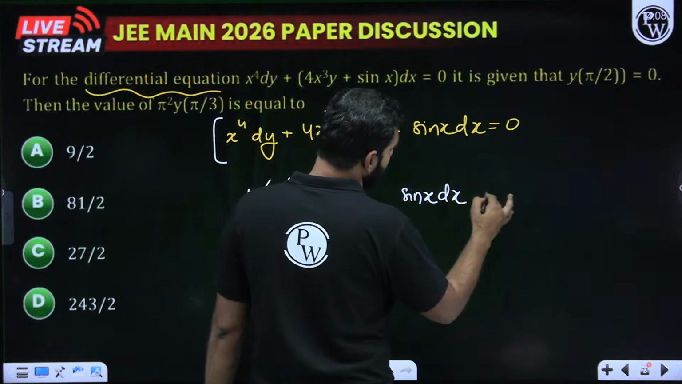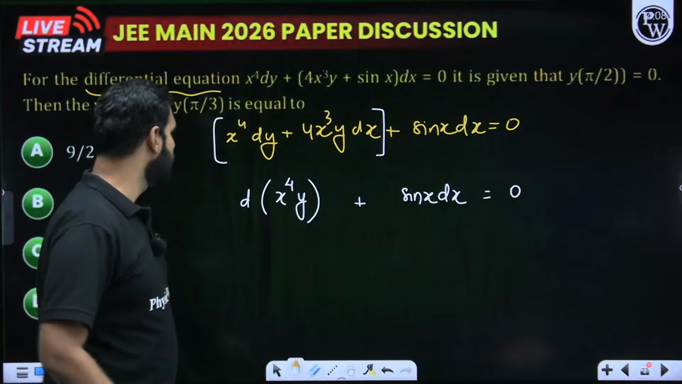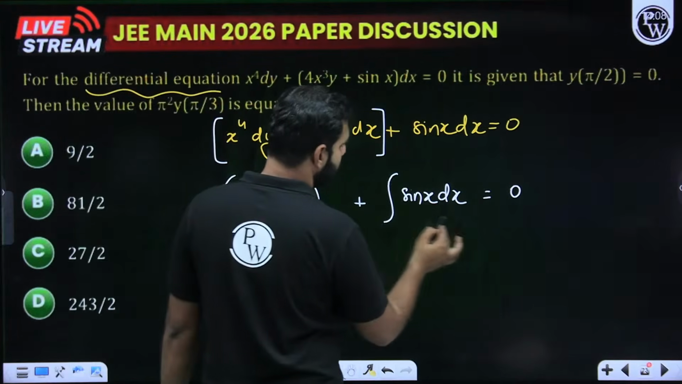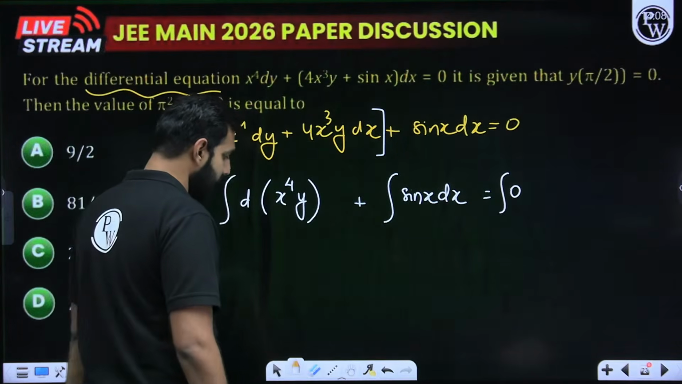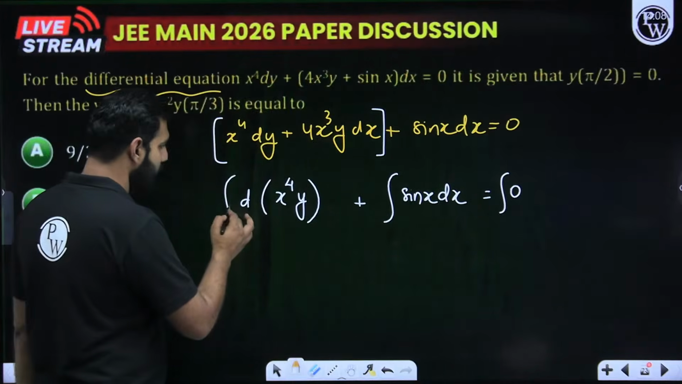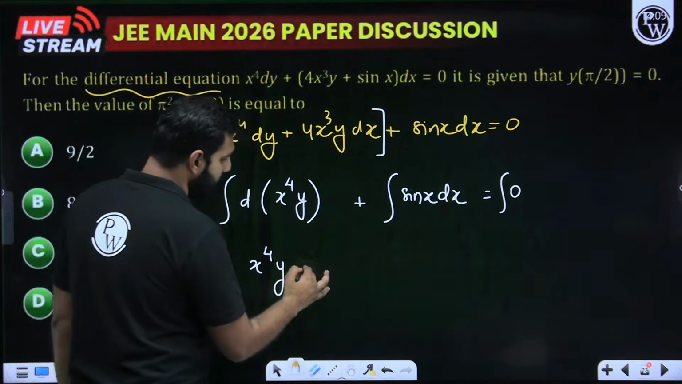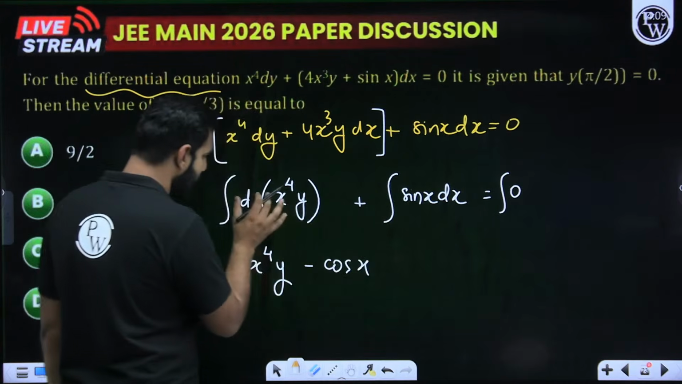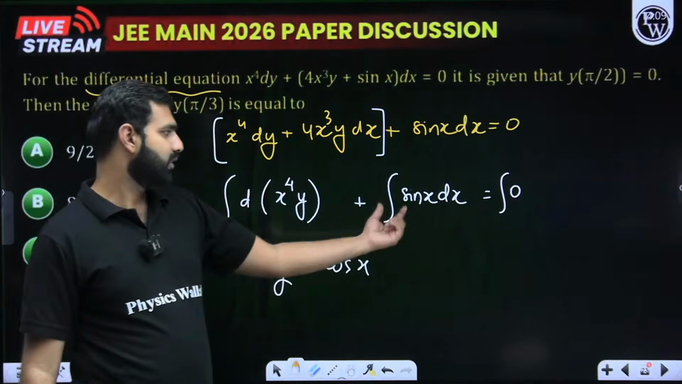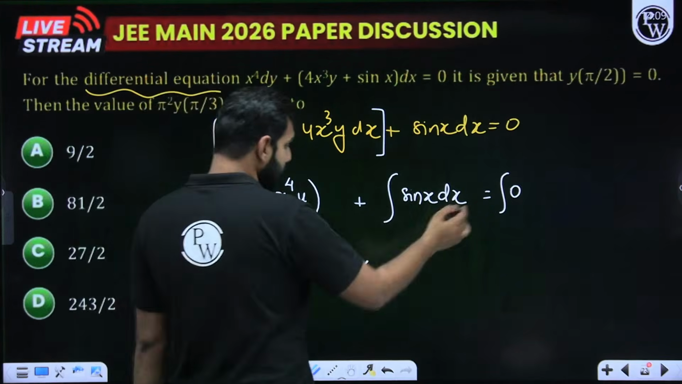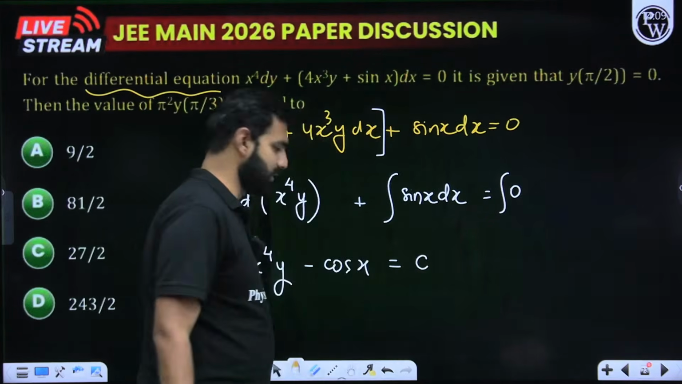Now what I will do next is simply integrate both these sides. When you put an integration sign on both these sides, I hope I need not say anything here. This gives you the integration of d of x to the power 4 y, which is x to the power 4 y. Integration of 1, integration of sin x is minus cos x. And here I need to introduce the constant of integration.